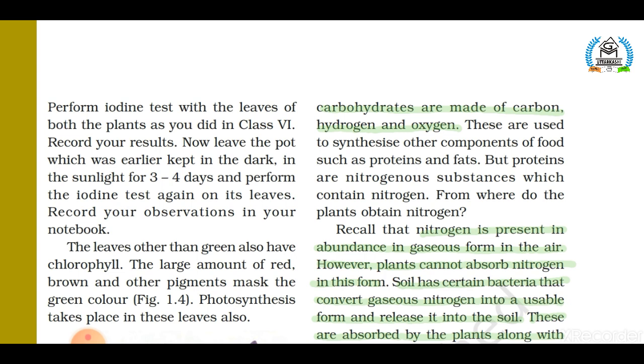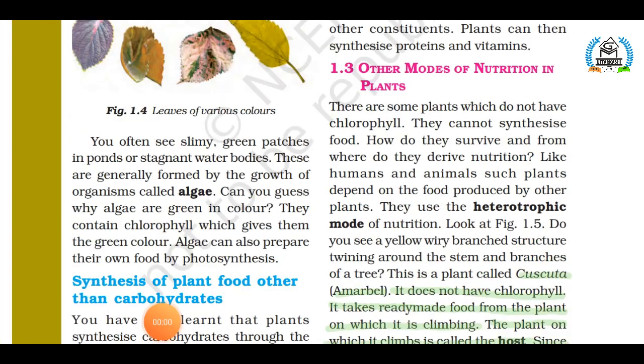So there are certain kinds of bacteria present in the soil. These bacteria convert this atmospheric nitrogen into usable form and release it into the soil. In this way, plants fulfill their requirement of nitrogen.